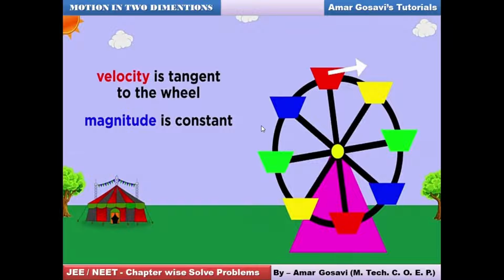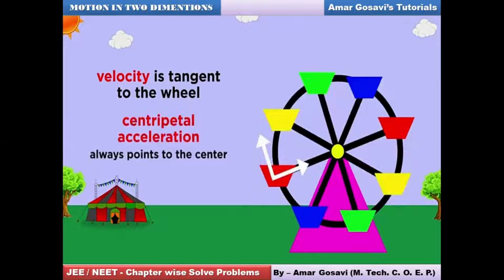Let's proceed further. There is an interesting aspect. Whenever circular motion has to happen, there would be a force or some acceleration which is always pointing towards the center. The first arrow gives you the direction of the tangential velocity.